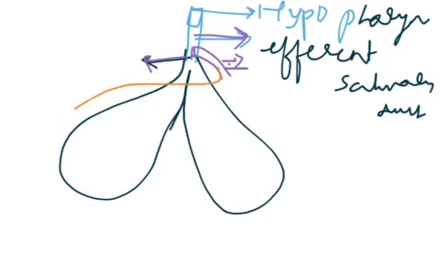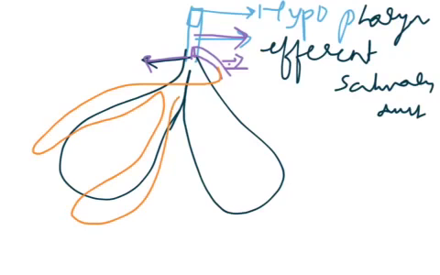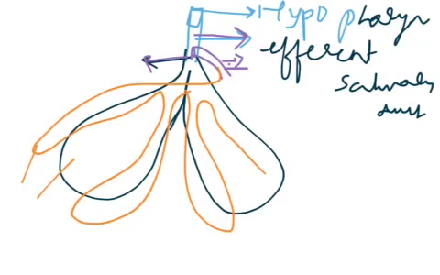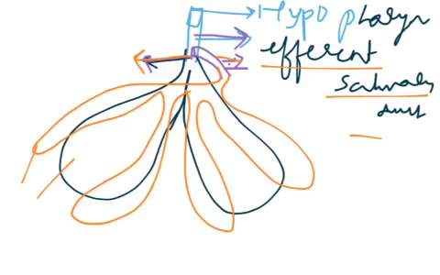Then I will show the salivary gland also. It's just like a fruit, with two leaves above the fruit. The leaves we can compare with the salivary gland, and the fruit is the salivary receptacle. So these are the salivary glands, which open into the median salivary duct, and the salivary receptacle opens into the common salivary receptacular duct. Both open into the efferent salivary duct, which opens into the hypopharynx.